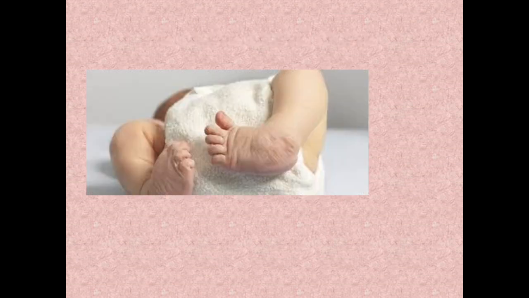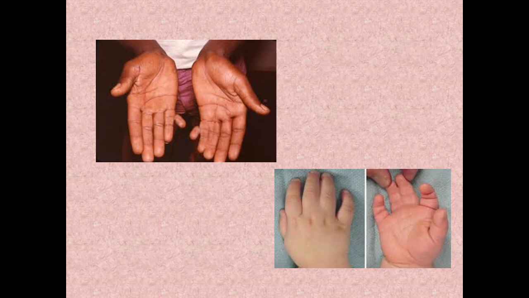The other thing is CTEV, congenital talipes equinovarus deformity, also known as clubfoot. Polydactyly: the first picture which you're seeing is polydactyly, so increased number of fingers. The second picture you're seeing is syndactyly, fusion of 2 fingers. Syndactyly is commonly seen in Down syndrome.